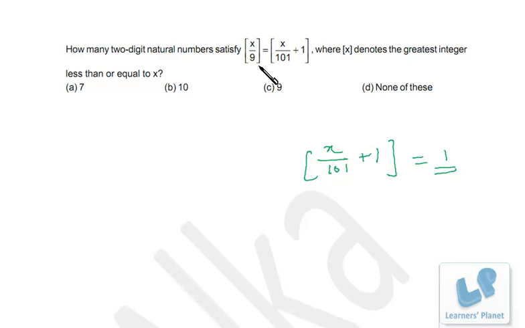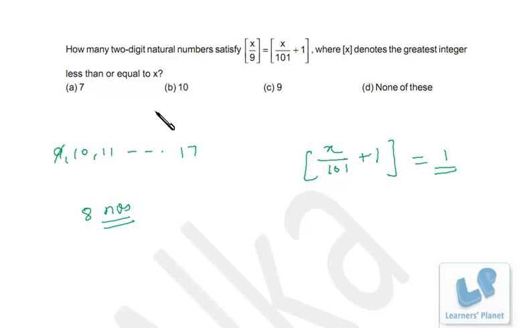Now when is it possible for this term to be 1? So it's 9, 10, 11, till we go up to 18. If we put 18 over here, it will be converted to 2. So we can just go up to 17, right? So from 9 to 17. Okay, and apart from that, we are asked about 2-digit natural numbers, so we have to leave 9. So 10, 11, 12, 13, 14, 15, 16, 17. So we have in all 8 numbers, right?